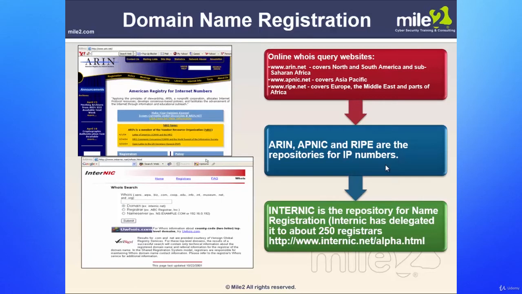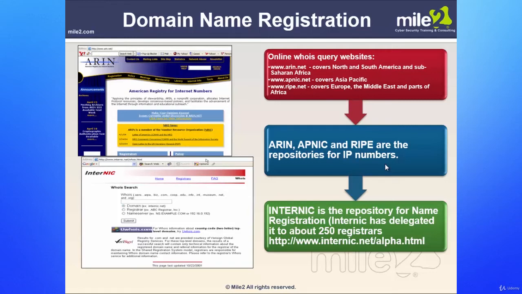All right, when it comes to domain name registration, this information here, you can check out arin.net, apnic.net, and ripe.net, which basically covers North America, South America. We have Asia Pacific and Europe and so forth as well that's being covered. And these are basically holding the repositories for IP numbers that are going to be used. So we have Internet, which is a repository for name registration.